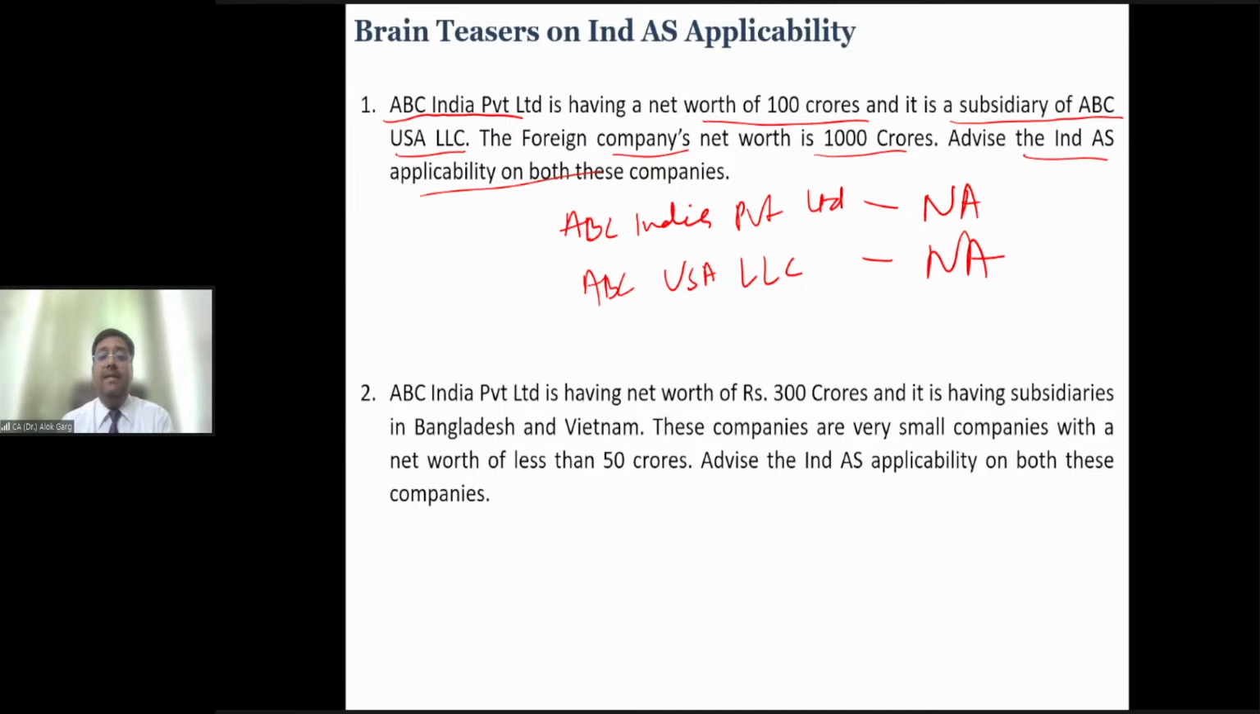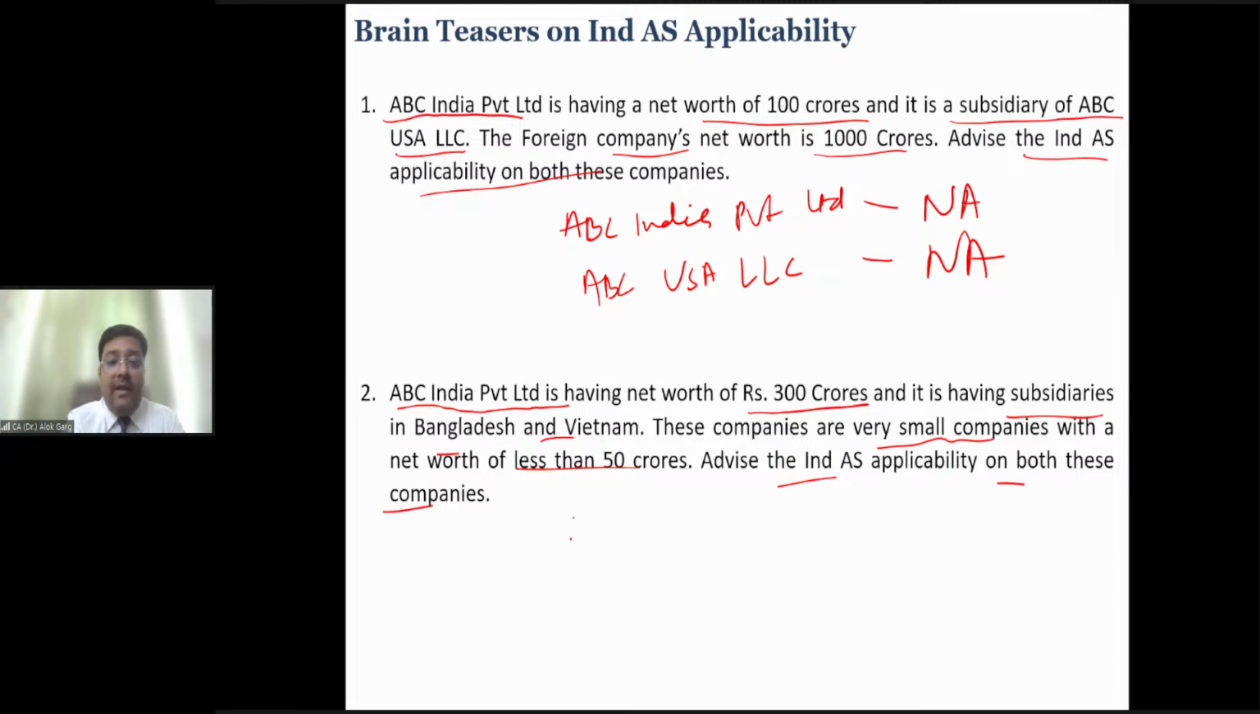Question number 2. ABC India Private Limited has a net worth of 300 crore, which is more than 250 crore. Ind AS applicable or not applicable? Yes, applicable. It has a foreign subsidiary in Bangladesh and Vietnam. These companies are very small companies with a net worth of less than 50 crore. Doesn't matter. Even if these companies are big companies, it doesn't matter. So guys, advise the Ind AS applicability on these companies.